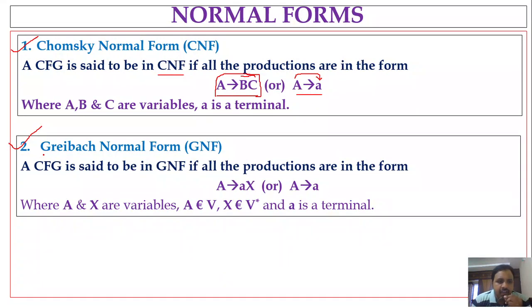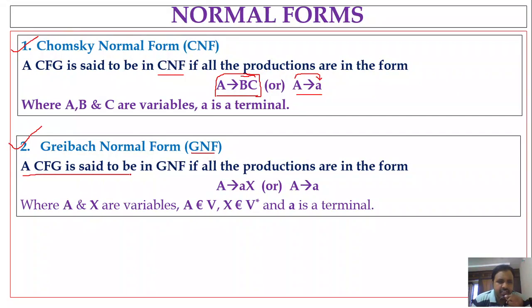In today's session, we are going to discuss another type of normal form, which is called Greibach normal form, also called GNF. Let us have a look at this. What is this GNF and how do we convert a CFG into GNF?